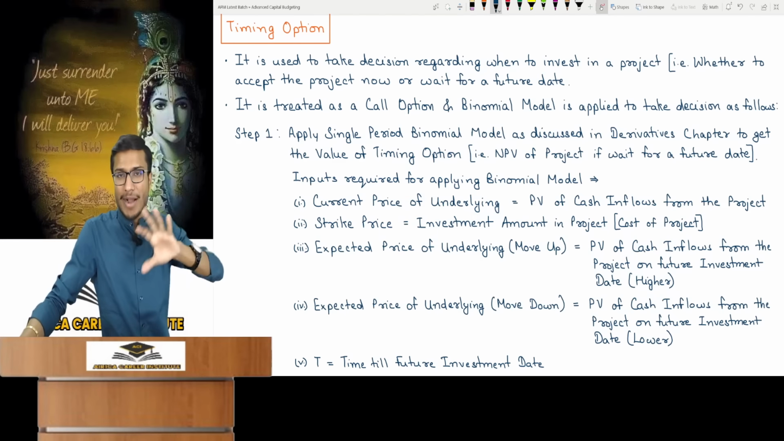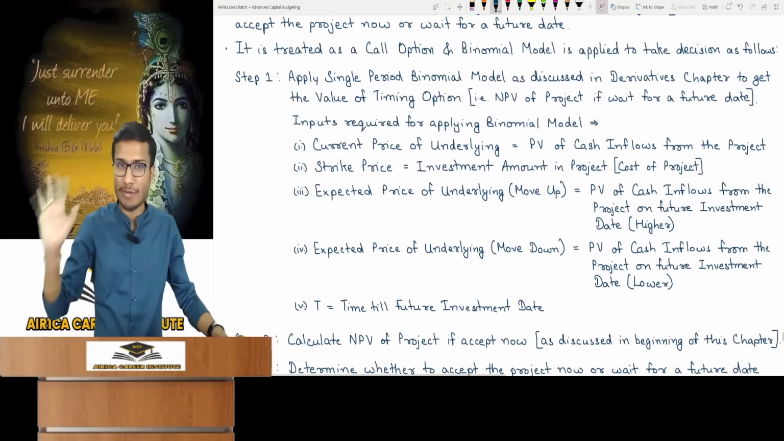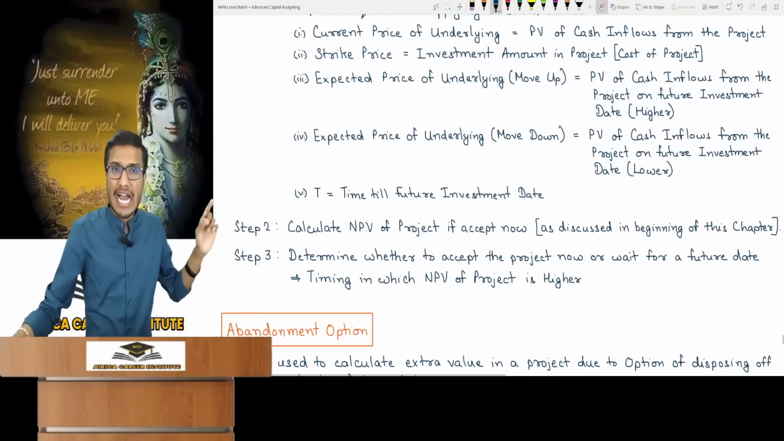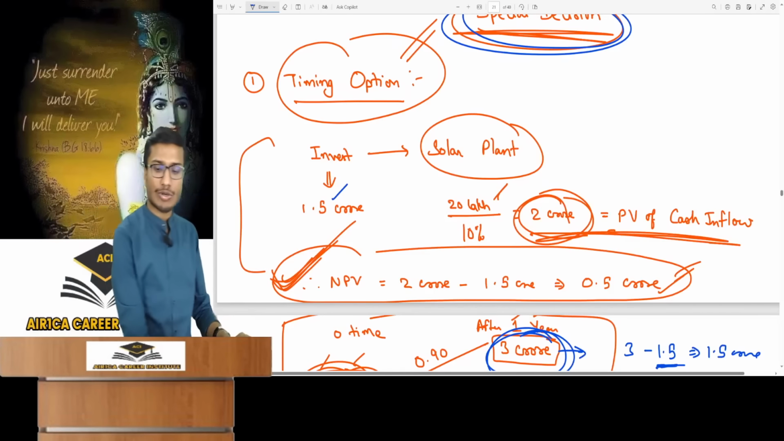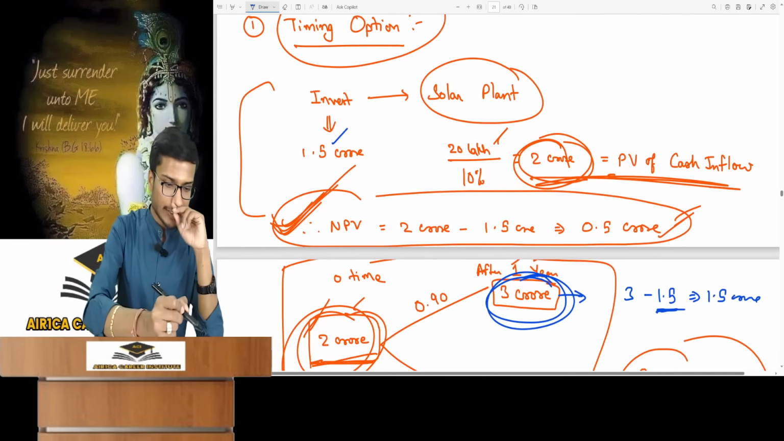You will get it. Now, I will explain to you how we will apply this binomial model. In this case, you have the NPV for today's acceptance, making the decision easy. Now, let's see how the binomial model will apply. I'll explain with the same example.